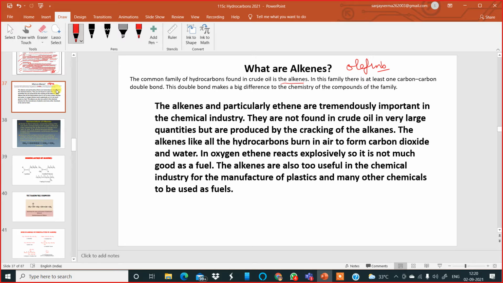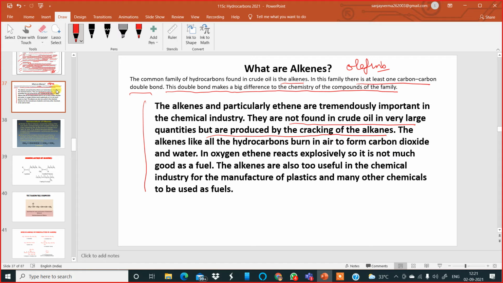In this family, there is at least one carbon-carbon double bond. This double bond makes a big difference to the chemistry of the compounds of this family. The alkenes, and particularly ethene, are tremendously important in the chemical industry. They are not found in crude oil in very large quantities, but are produced by the cracking of the alkanes.